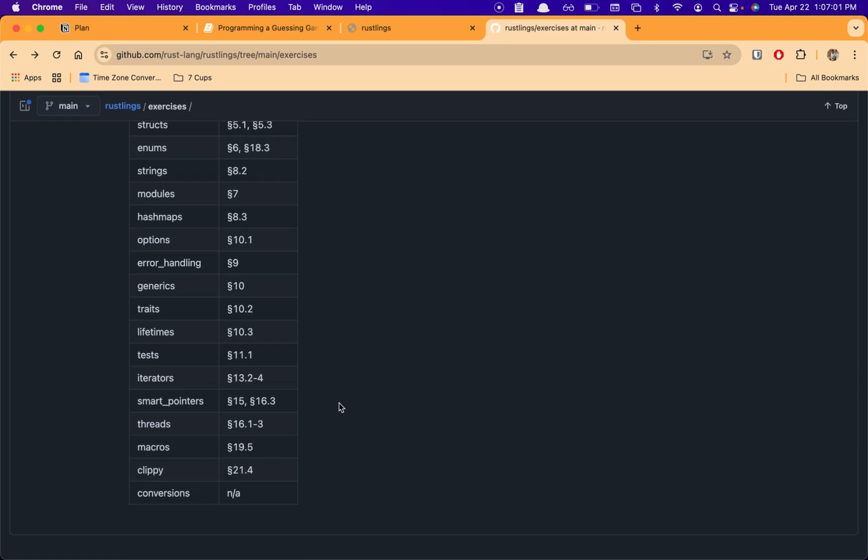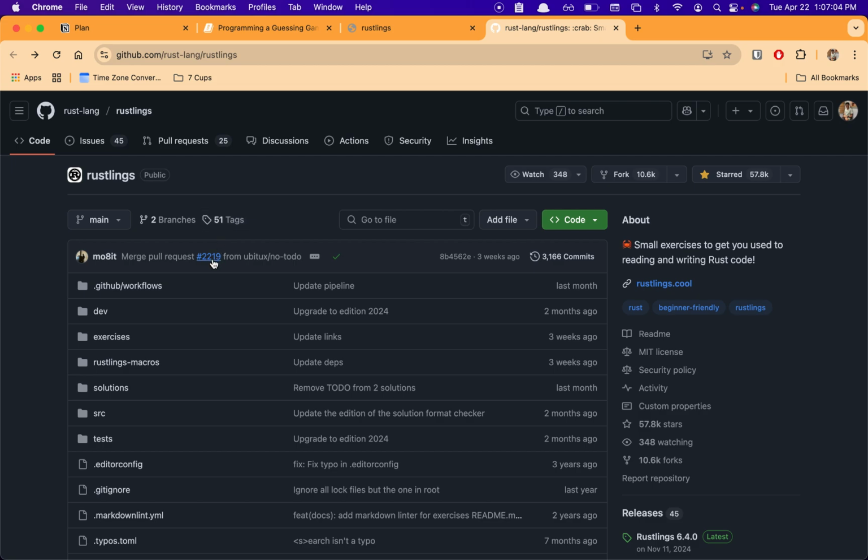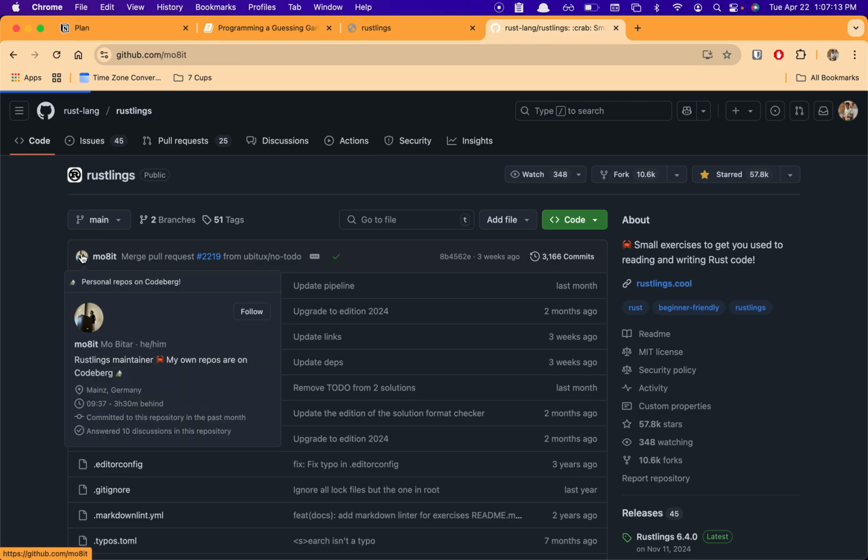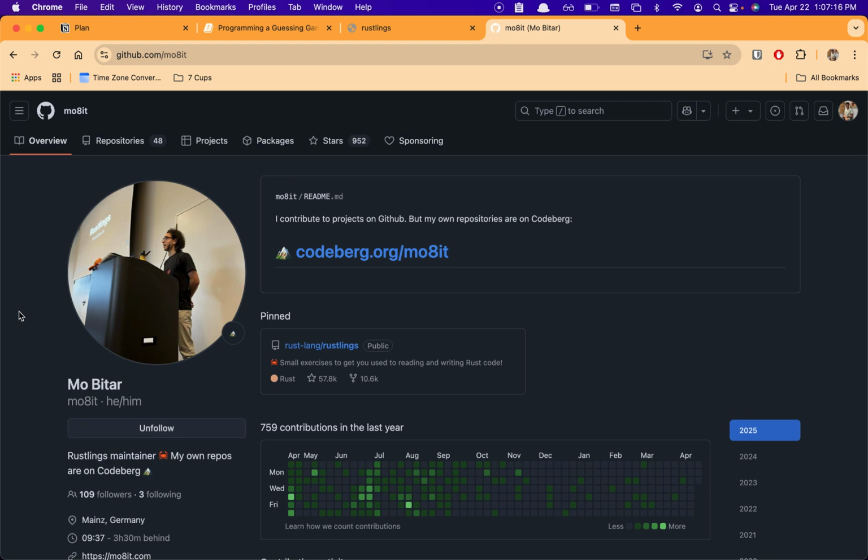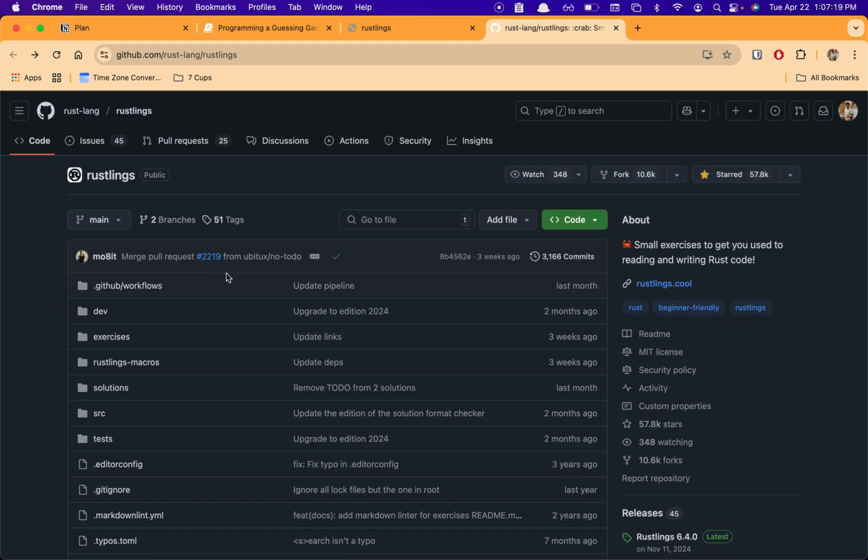You can see that this repo has had around 3,000 comments, and a lot of things have happened in it. I tried out these exercises twice, once some 3, 4 years ago and once 2, 3 years ago. And now it has become totally different.